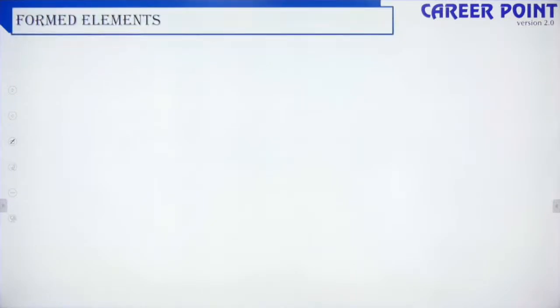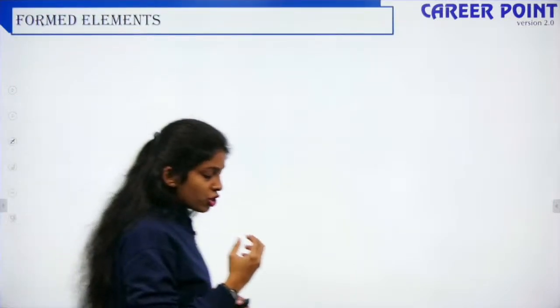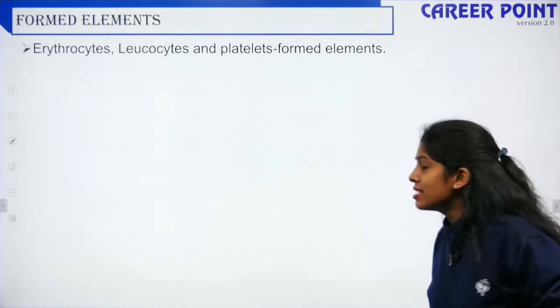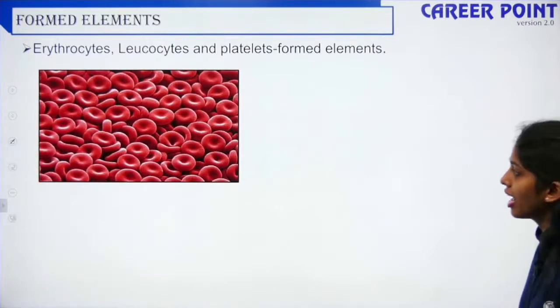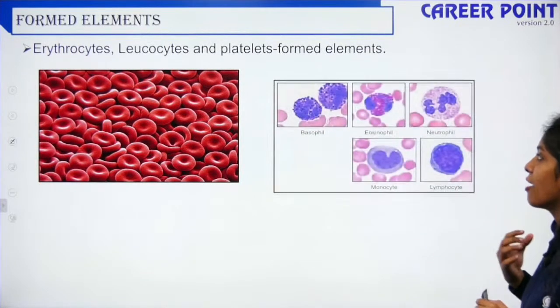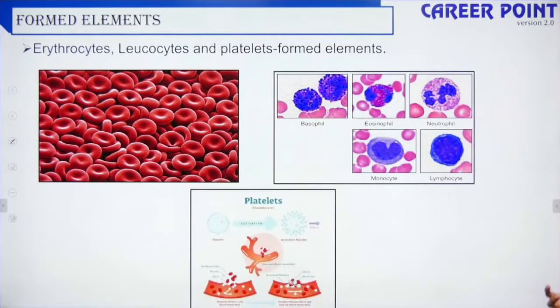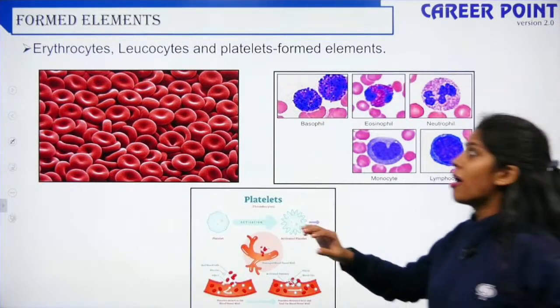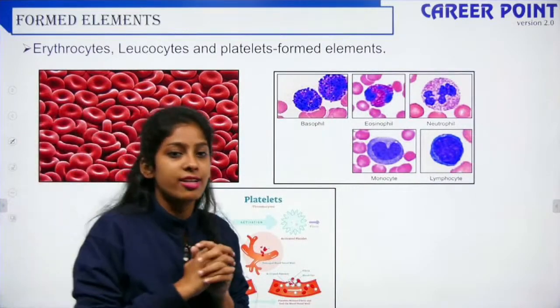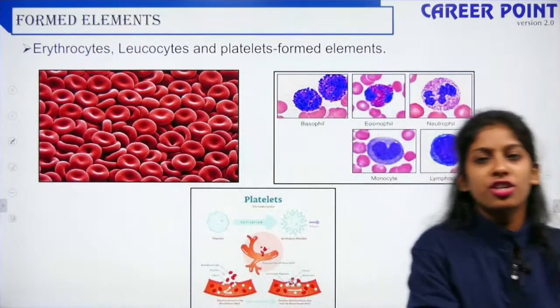The next part is formed elements. We are going to talk about RBC, WBC and platelets. Formed elements include erythrocytes, that is RBC. They look like chocolates, right? Then you have leukocytes, and finally platelets. Today we are going to talk about these three, and that is the end of the lecture. With this we cover blood and its components. Fine, so let's talk about erythrocytes.